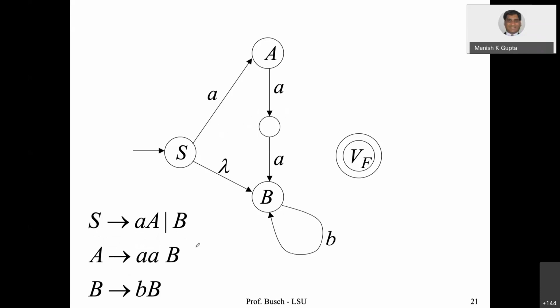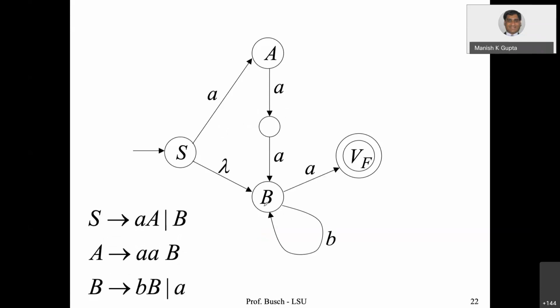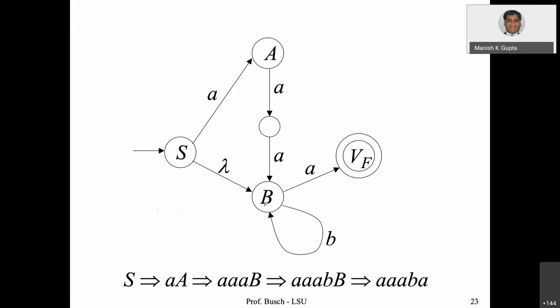Then B going to bB: from B, this production rule corresponds to this loop here, small b going to B. Then B going to a. So finally, we arrive at the NFA. Any production rule can be converted into this kind of NFA. So all these production rules give rise to this NFA.